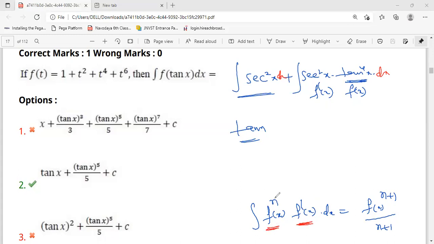If the function has the power n, then after the integration we write that function to the power n plus 1 by n plus 1. Here I'm taking f of x as our function.